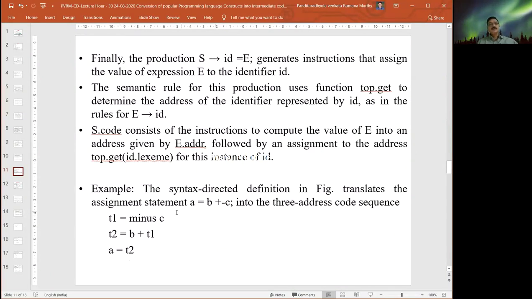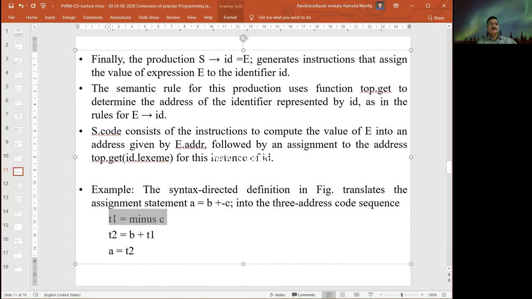Internally, this code is converted using those semantic rules. The rule is that any statement should not contain more than three operands. So we use temporary variables, following the procedure explained above. t1 is equal to minus c, which we take as the first production.